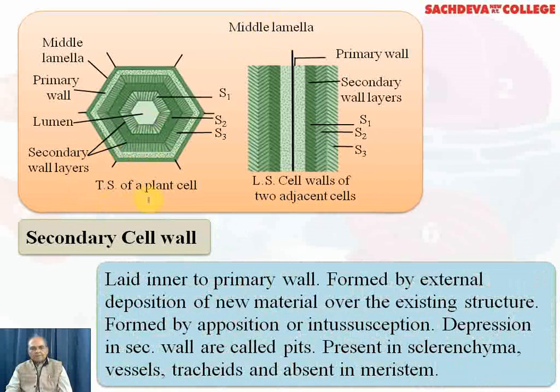Secondary cell wall is laid inner to the primary wall, formed by external deposition of new material over the existing structure, by the process called apposition or intussusception. Depressions in the secondary wall are called pits. It is present in sclerenchyma, which is a lignified tissue, and in vessels and tracheids, and it is absent in meristematic tissue.